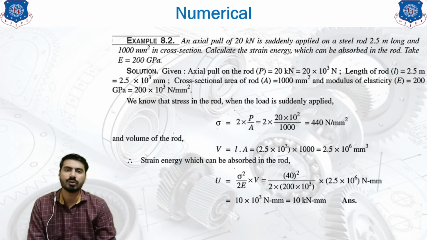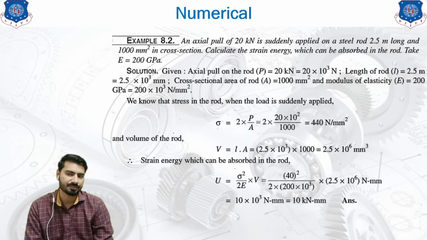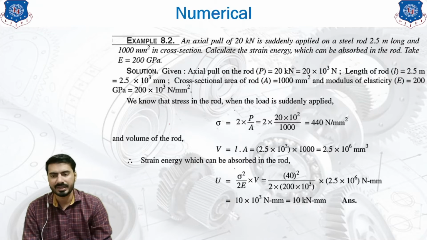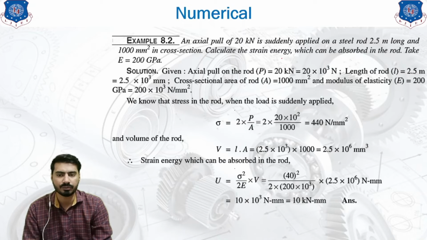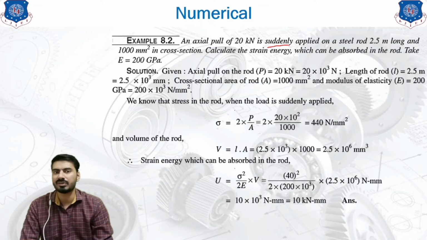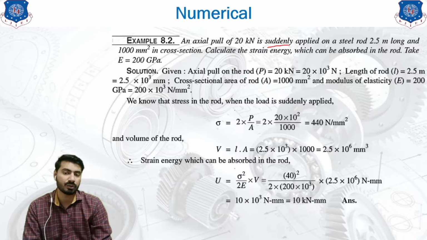Now we are going to look at an example based on it. The first example data is over here. An axial pull of 20 kilonewton is suddenly applied on the steel. Here they have clearly mentioned the word suddenly. In the previous example, they did not mention any kind of loading type, so we considered the default loading as gradual loading. But here they have mentioned sudden loading.